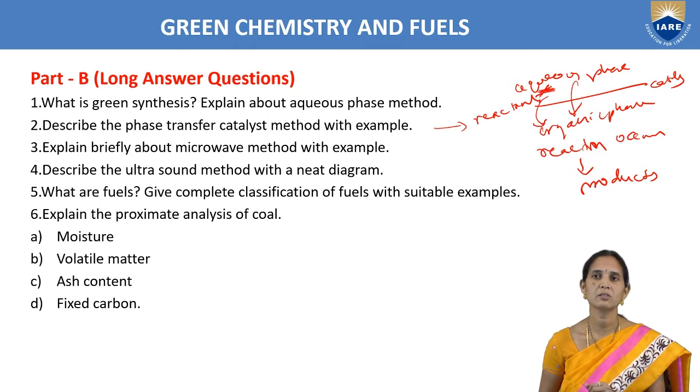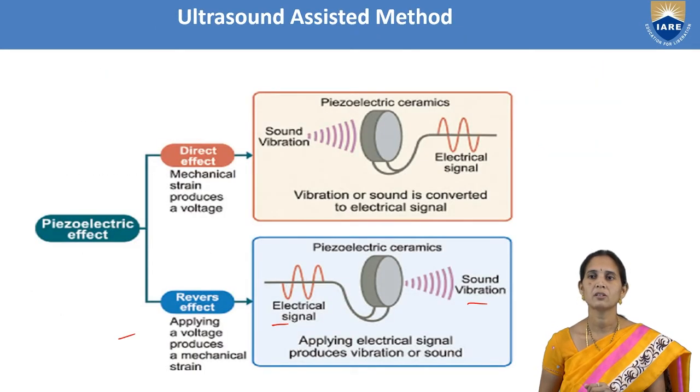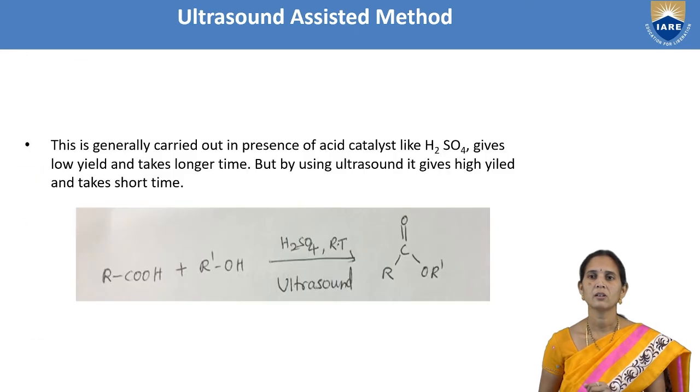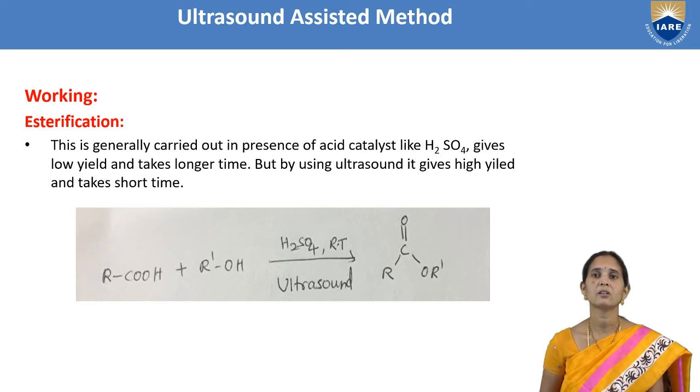Describe the ultrasound method with a diagram. We are taking esterification as the ultrasound method example. We take a carboxylic acid and use an H2SO4 acid catalyst. We get a low yield and long time, but with the ultrasound method we get a high yield and prepare within a short period of time.